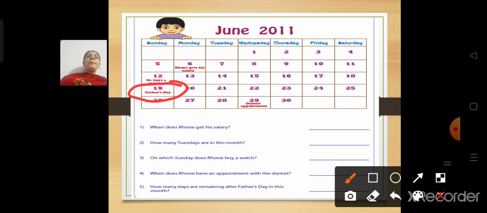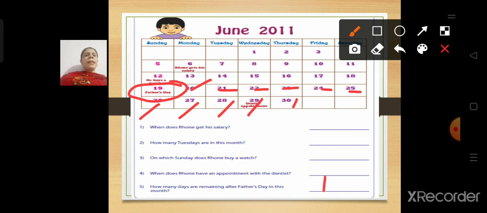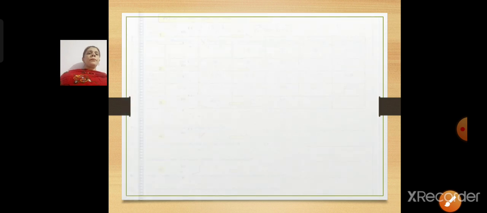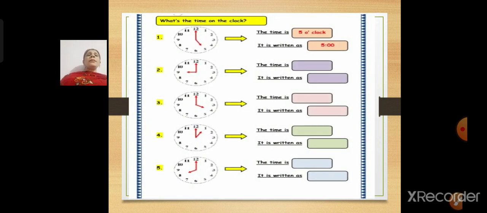So after Father's Day, that is 1, 2, 3, 4, 5, 6, 7, 8, 9, 10 and 11. So 11 days remain after Father's Day.